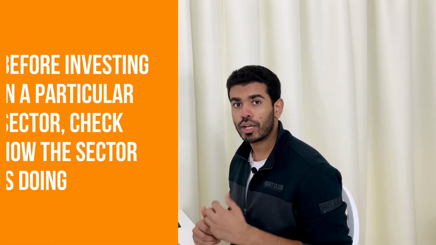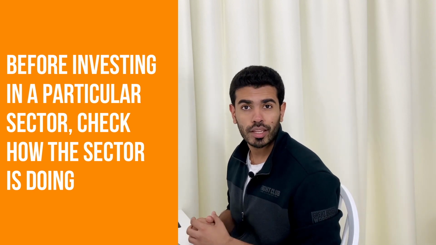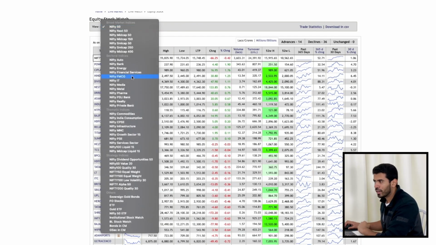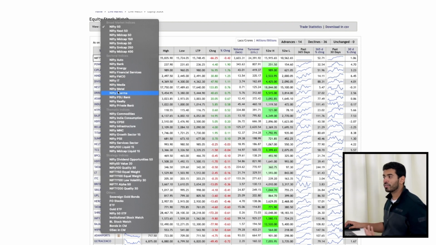Just because I look at Nifty does not mean that every single sector is doing equally well. So what does that mean? If I want to invest in the banking sector, I should understand how the banking sector is doing today. Don't you want to have an indicator to understand that? Imagine just by looking at a banking sector indicator, you can understand how the banking sector is doing overall. For that also, we have multiple different indicators. Over here, if you click on Nifty 50, you will see multiple different indicators. You have Nifty Auto, Nifty Bank, Nifty Energy, Nifty FMCG, Nifty Pharma.